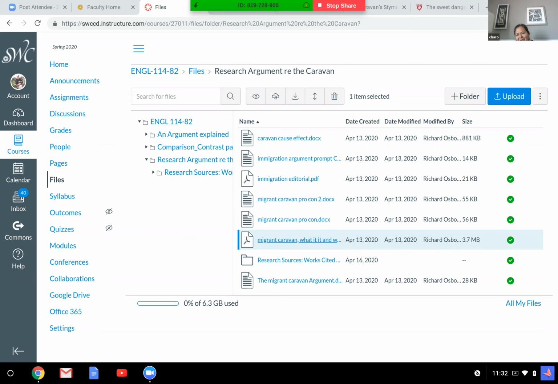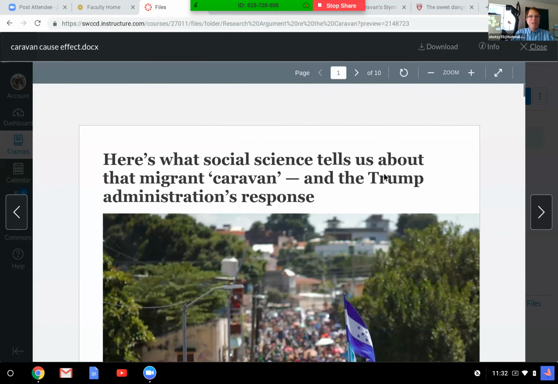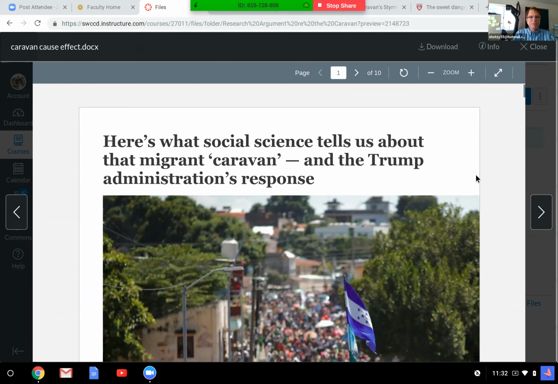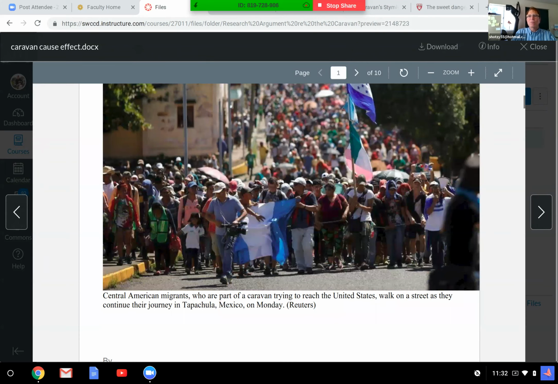Okay, so this is the cause and effect one here, because you're going to need some of this information unless you research yourself. Because whichever side you support, you have to be able to explain why they're coming. In this case, it's talking about how the science tells us why they're coming, and then Trump has a response to that. So we want to know, what did he do? This thing is mostly pictures, I think, but there's some information. So if you decide to use this one, let's go up.